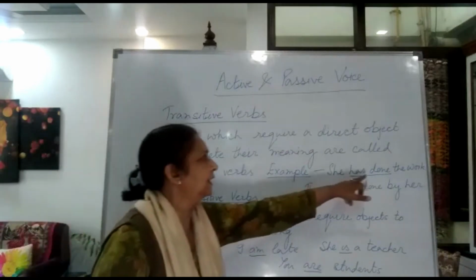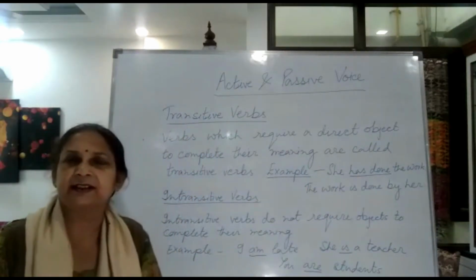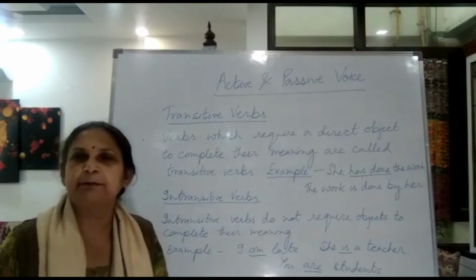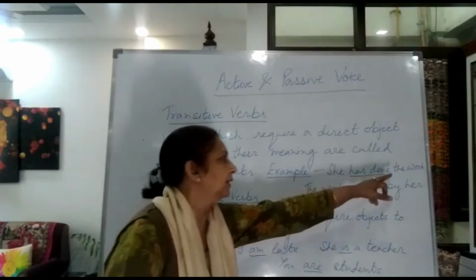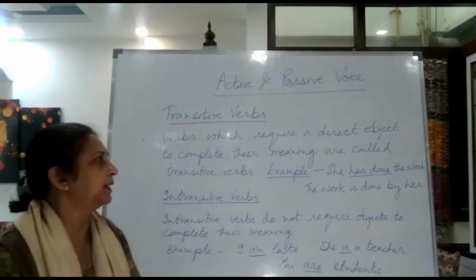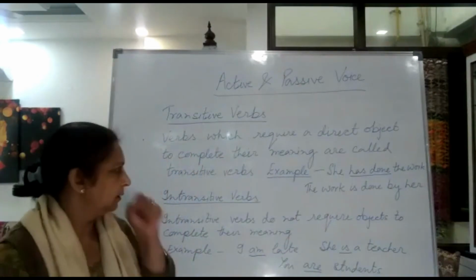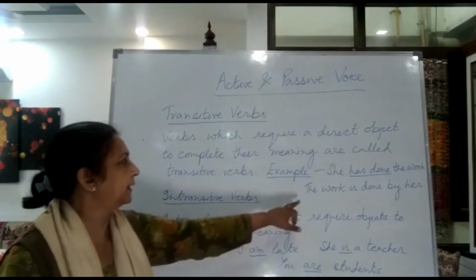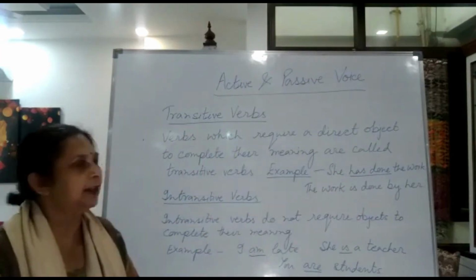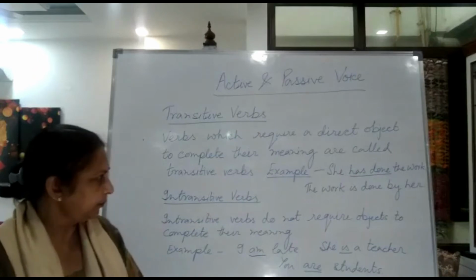Like, she has done the work. Suppose I say, she has done. It is an incomplete sentence. We do not know what she has done. So when we write the work, the sentence is complete. She has done the work. So has done is a transitive verb and it can be changed into: the work is done by her.